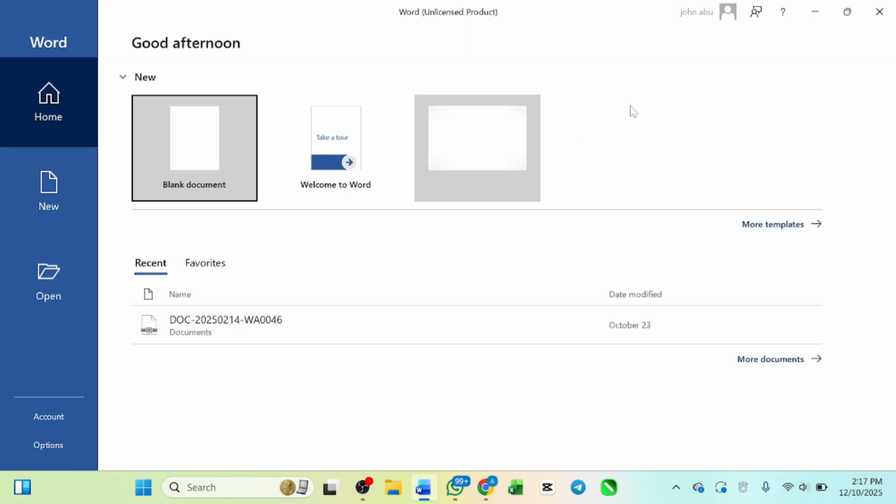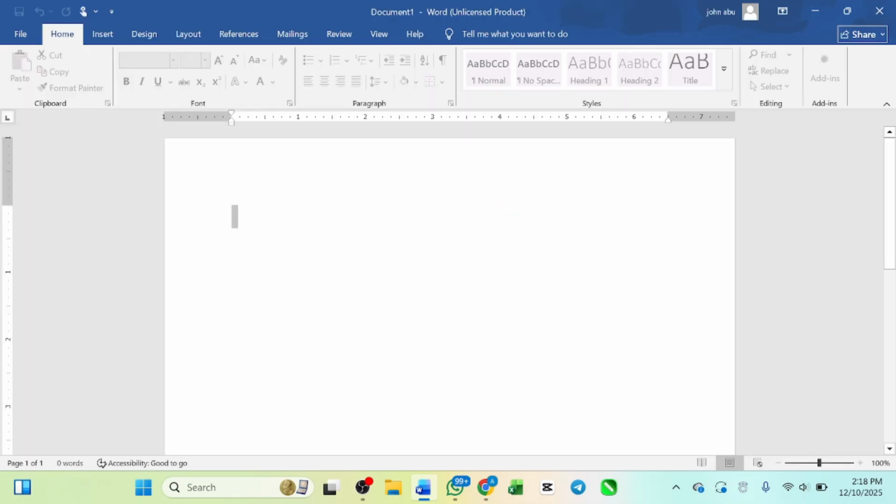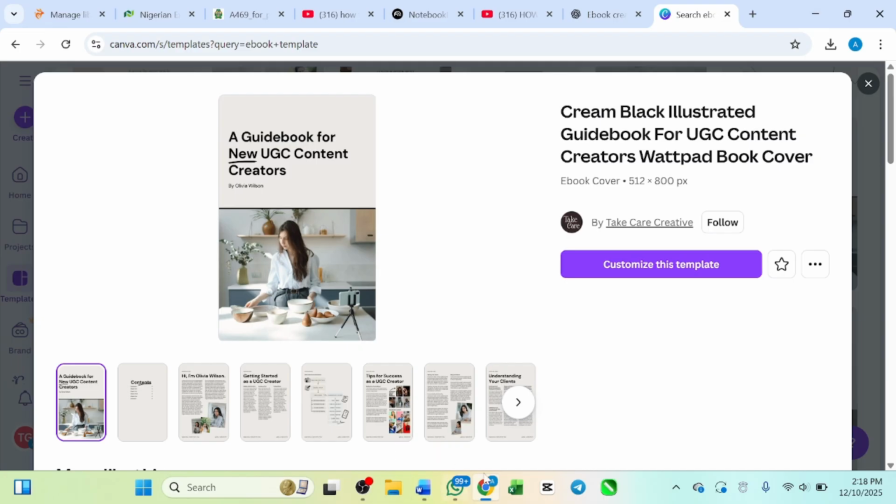Just create new pages, come here, and paste it. After you paste it, then you save. You are going to save it as a PDF. If you want to use Microsoft Word, paste it, then save as a PDF. But that one is not an issue. We are going to go with Canva.